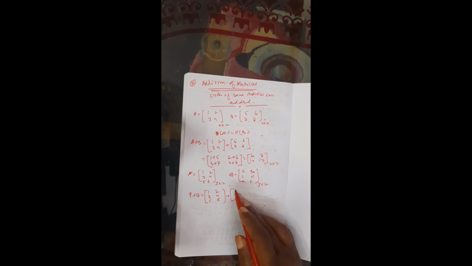We have to write it like that. This plus A, B, C, D, E, F. Both orders are the same, and now we are going to add first number to first, second should be added to second.